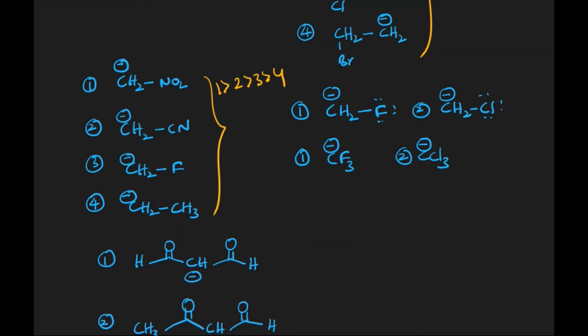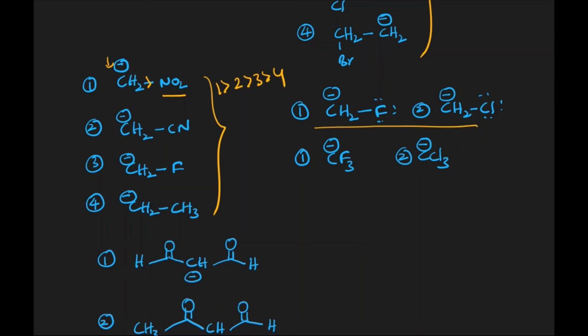And we may think why it is happening so. What happens with the minus I groups? They accept the electrons towards themselves. When electrons tend to move towards the nitro group over there, what happens? The magnitude of charge decreases. If the magnitude of charge decreases, what happens to the stability? It increases.